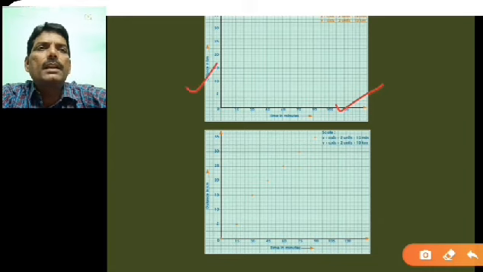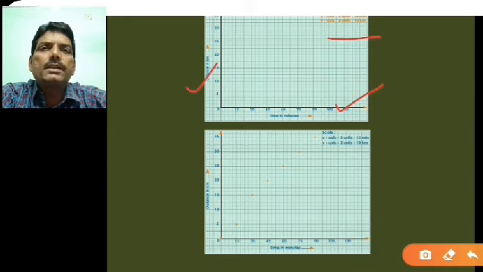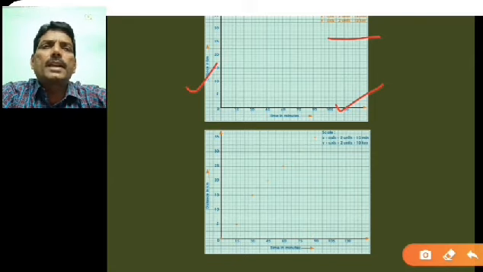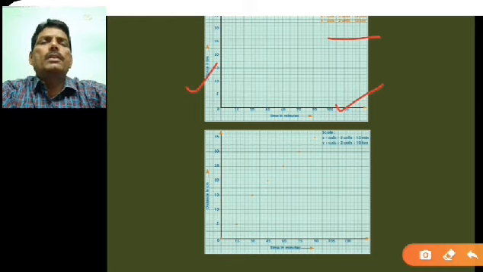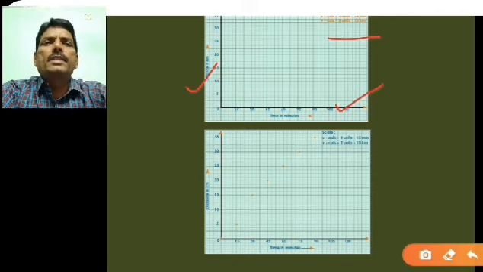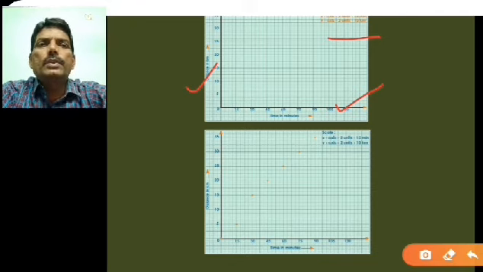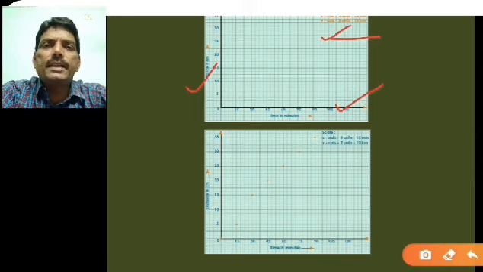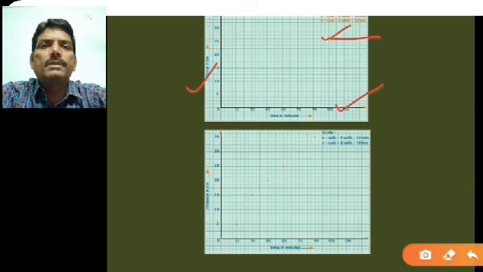From this graph you can say that on the x-axis you have taken 2 centimeter equal to 15, and similarly on the y-axis 2 centimeter equal to 5. You have to note down what scale you have chosen on the x-axis, and similarly on the y-axis. No doubt on the x-axis you have taken time, so you have to indicate the scale you have taken in time.